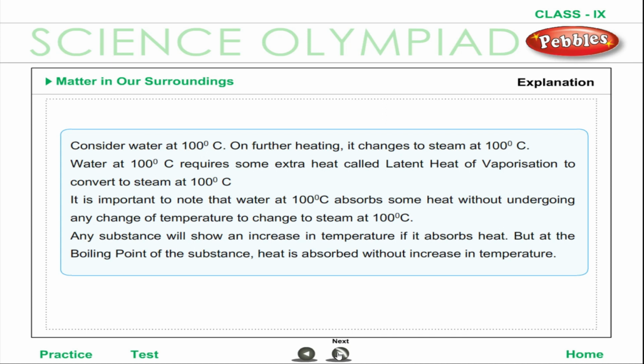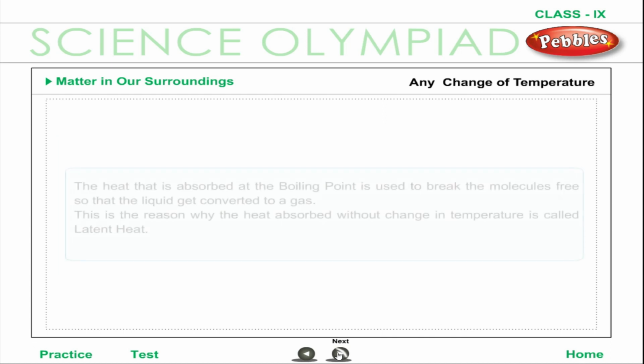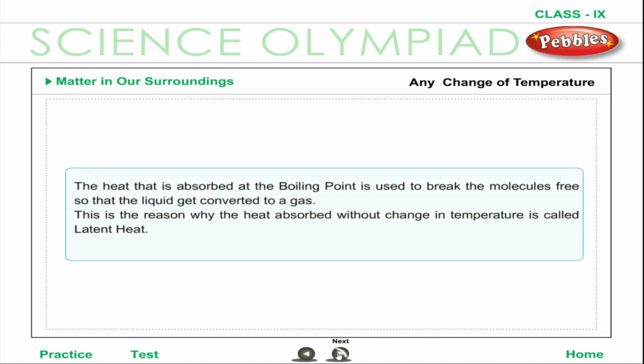Any substance will show an increase in temperature if it absorbs heat, but at the boiling point of the substance, heat is absorbed without increase in temperature. The heat that is absorbed at the boiling point is used to break the molecules free so that the liquid gets converted to a gas. This is the reason why the heat absorbed without change in temperature is called latent heat.